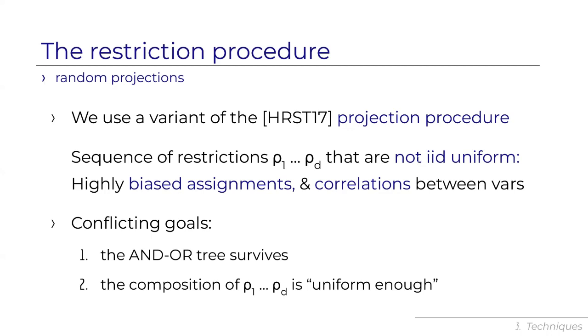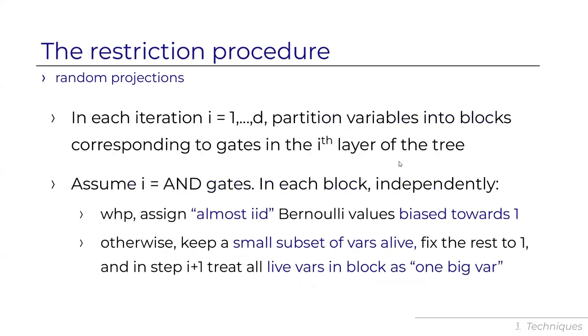And let me now just describe the projection procedure. You're not supposed to be convinced that these goals are met, but I do want you to understand at least how it looks like. So again, it's row 1 up to row d. There are d iterations, and in each iteration, we partition variables into blocks, where each block consists of all variables feeding into a gate at the ith layer.